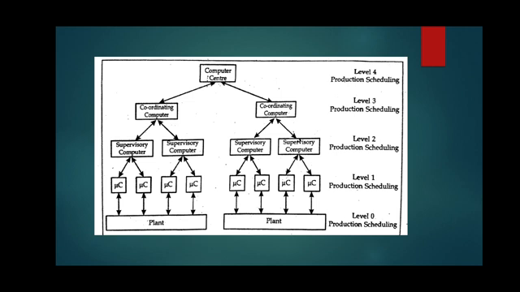So they have to understand about the market. As the size of industries goes on increasing, the levels of this control system increase.